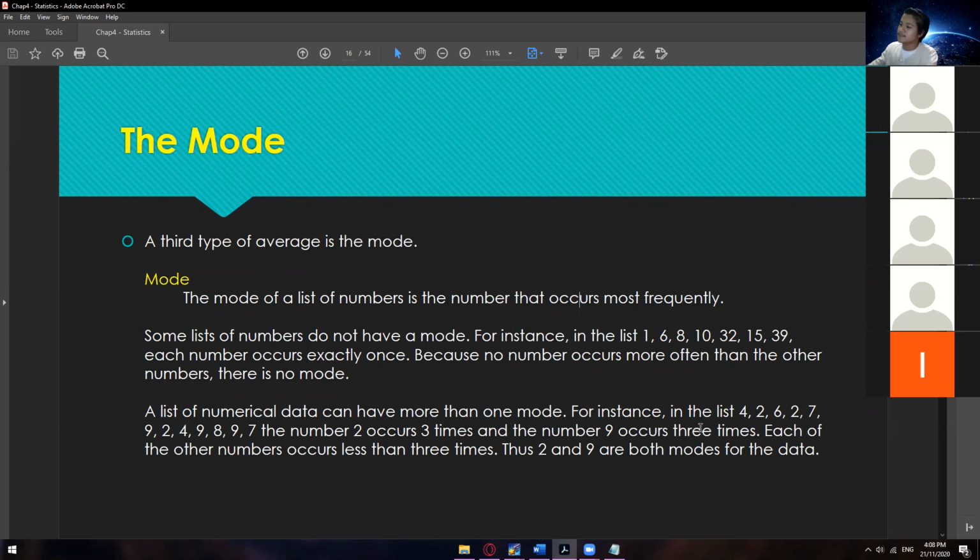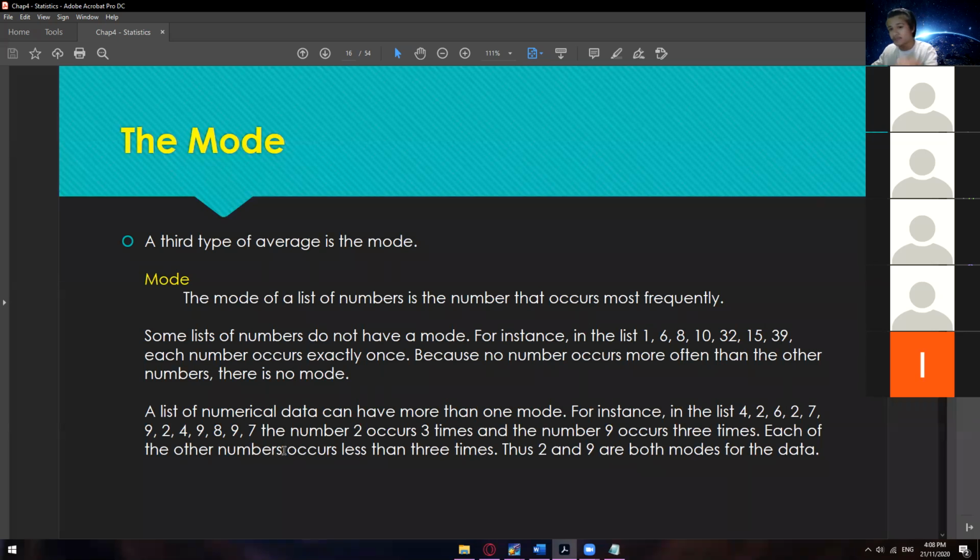A list of numerical data can also have more than one mode. For instance, in the list 4, 2, 6, 2, 7, 9, 2, 4, 9, 8, 8, 9, 7, the number 2 occurs 3 times, and the number 9 also occurs 3 times. Each of the other numbers occurs less than 3 times.